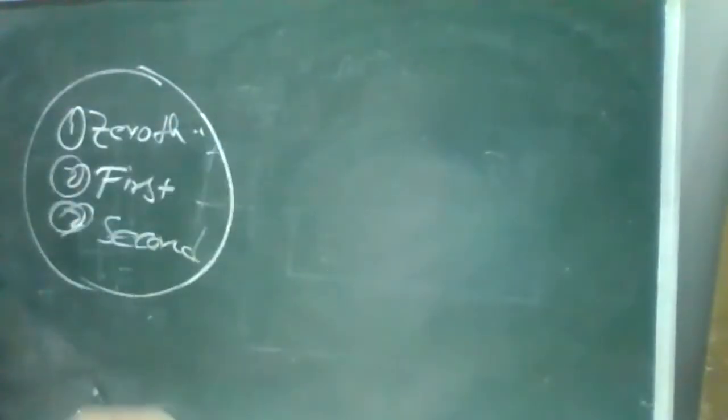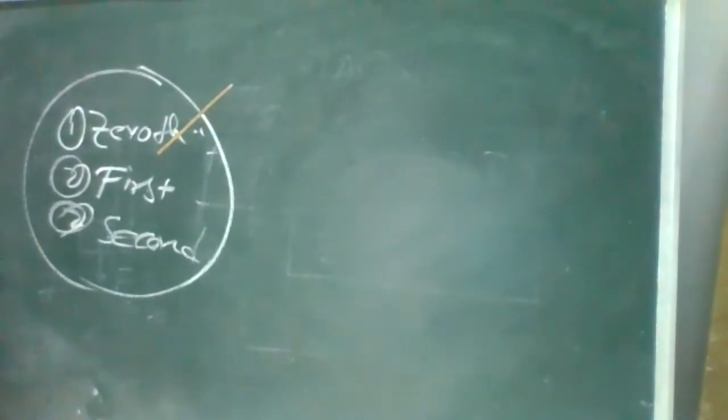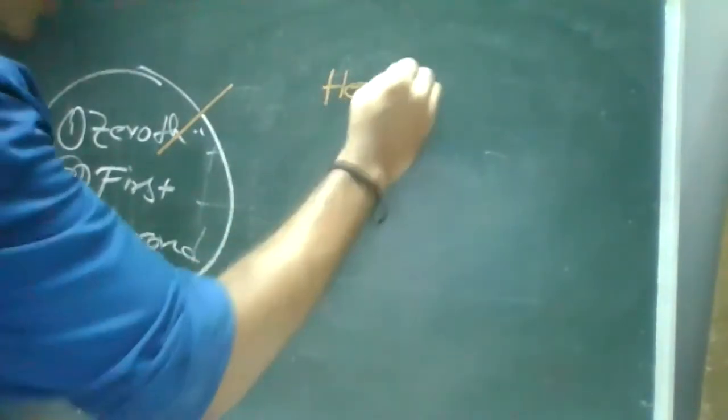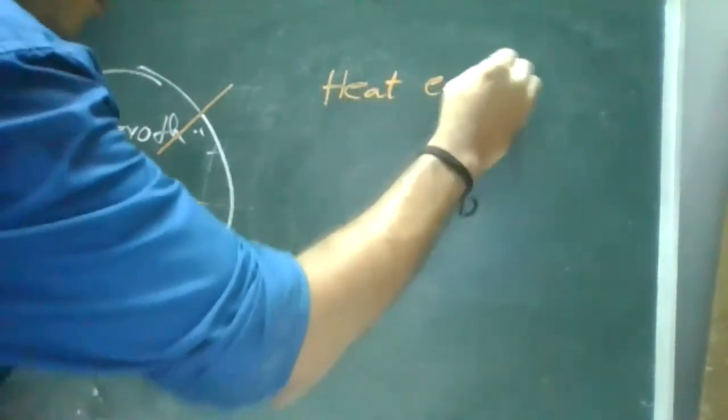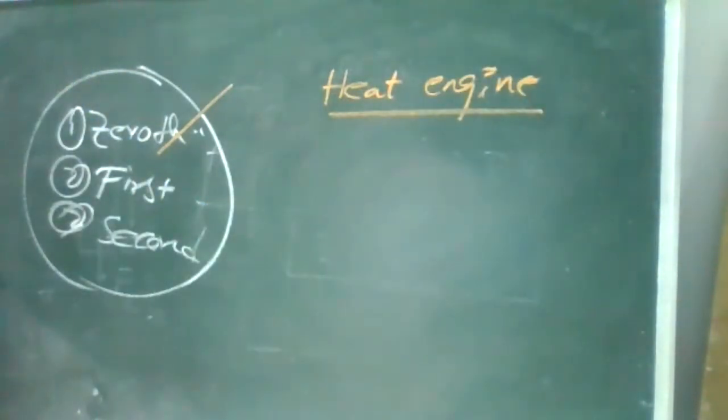First law. The zeroth law is related to equilibrium. For the first law, I'll take a small relation: the heat engine. It is important. Do you know the thermal power plant? What is the principle behind a power plant?